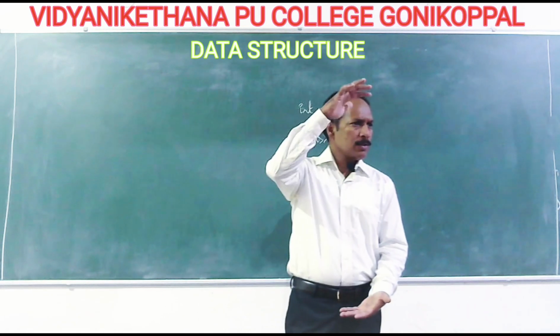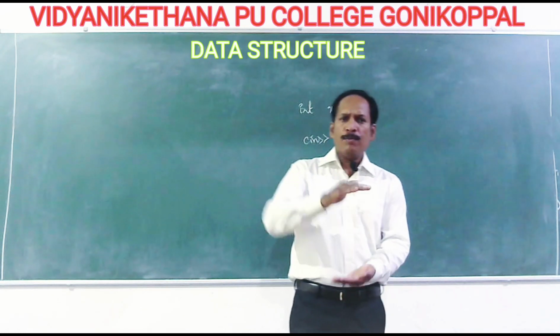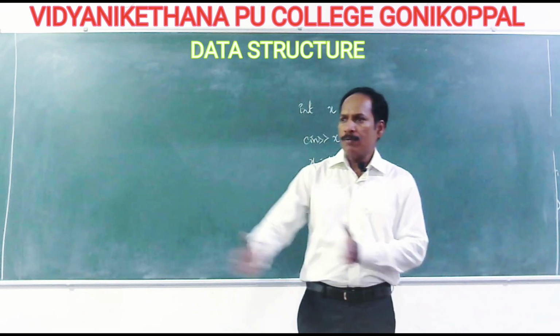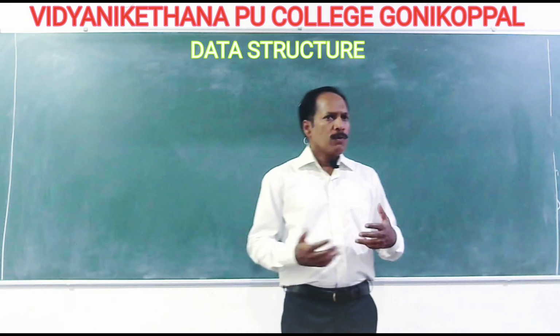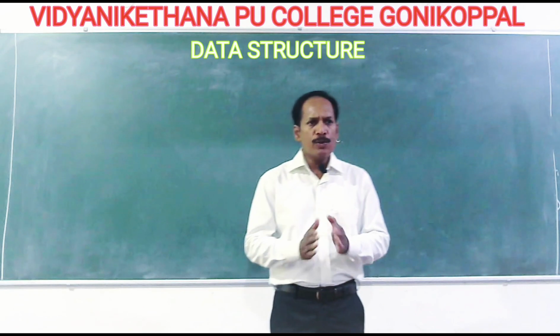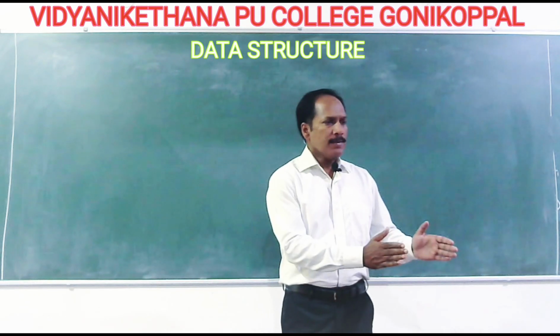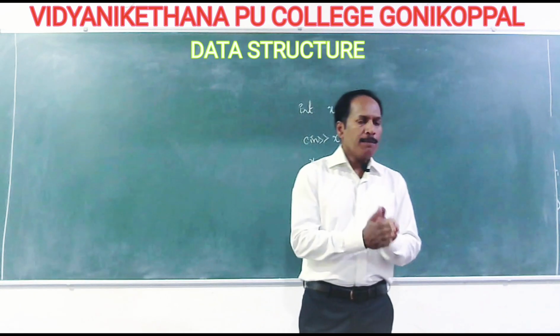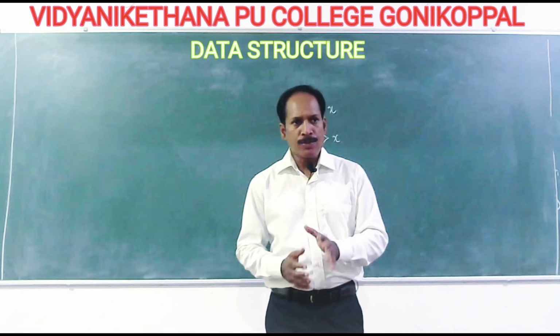We organize things one above the other, like we keep books one above the other, that's also organizing. We form a line one by one, so that is what computer science means. Don't think computer science is different and our life is different. Already I have told, computers are going to assist humans.